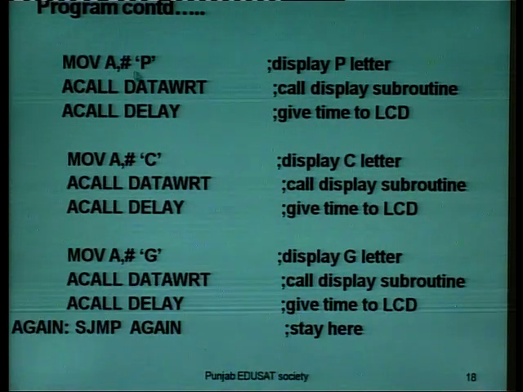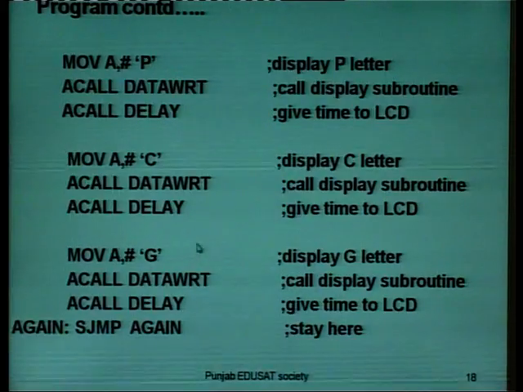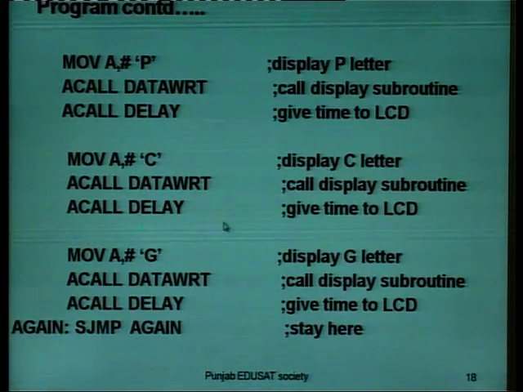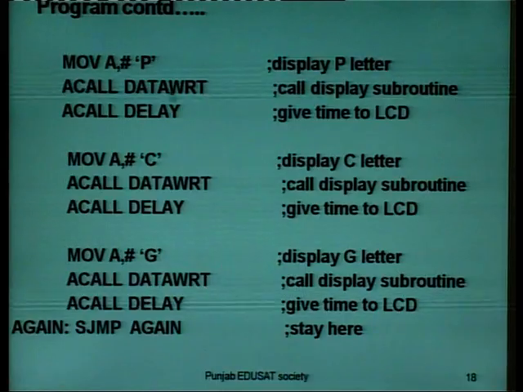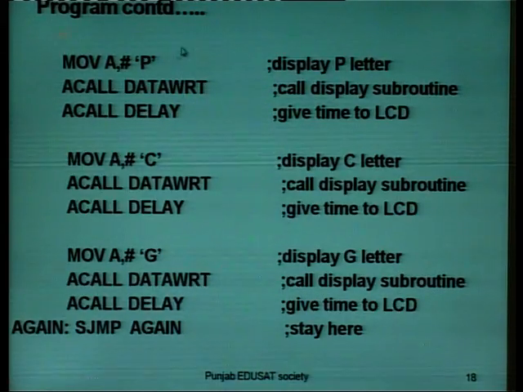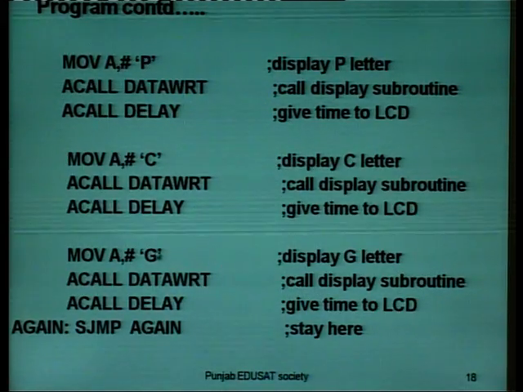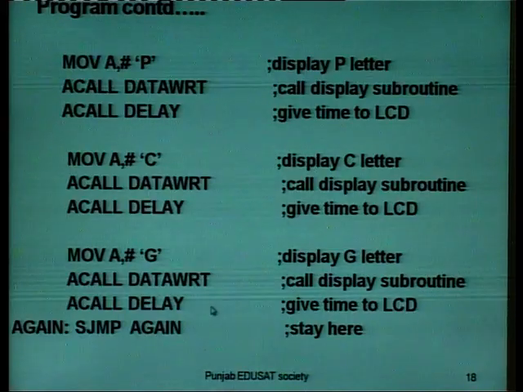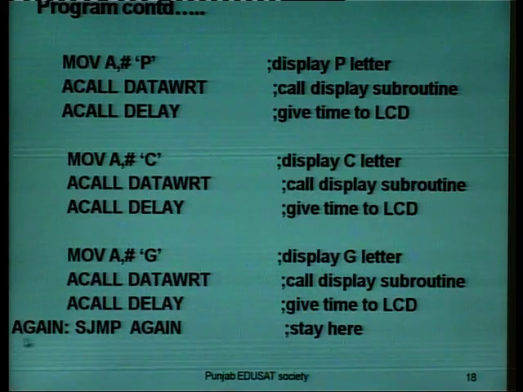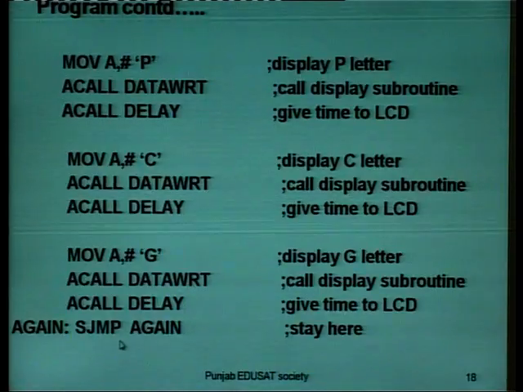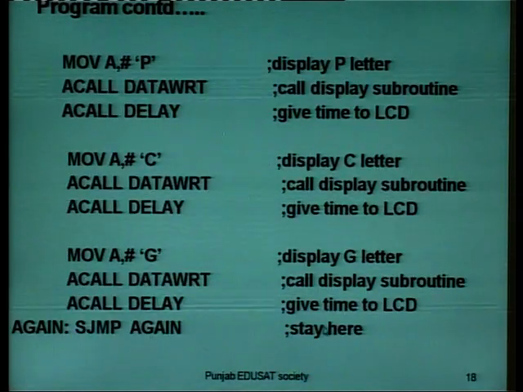Now this will display GPCG on the LCD display. Now we can change these characters; any character you require you can display on the LCD screen. Now we have SJMP, which jumps to itself, to stay here.